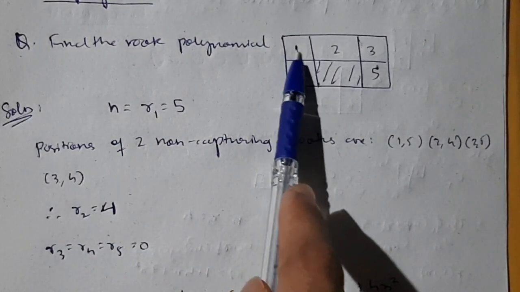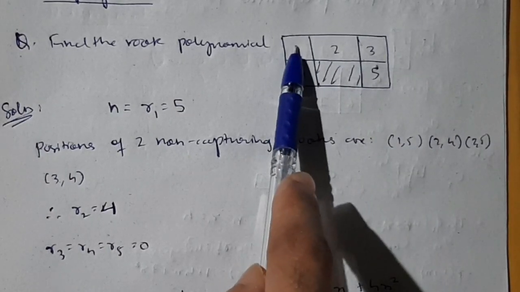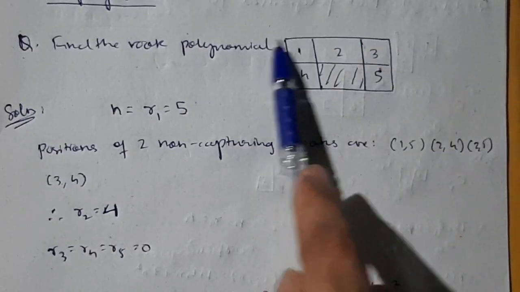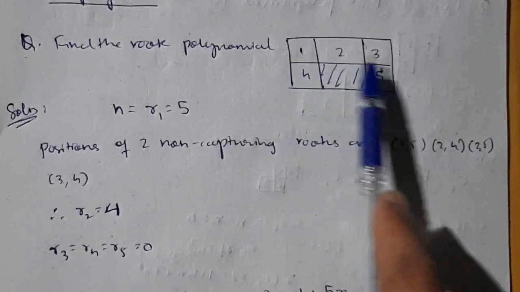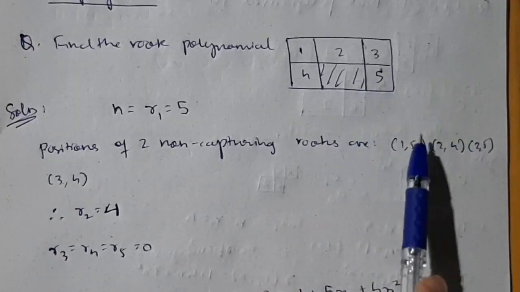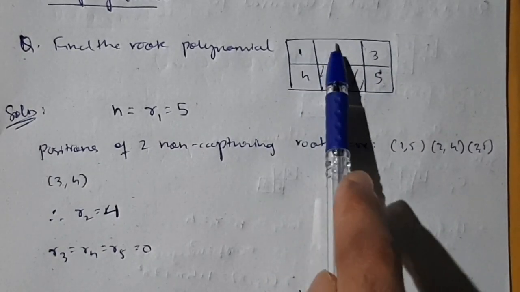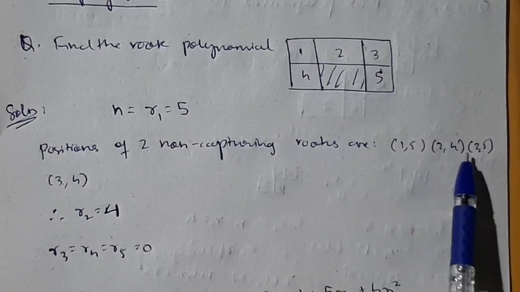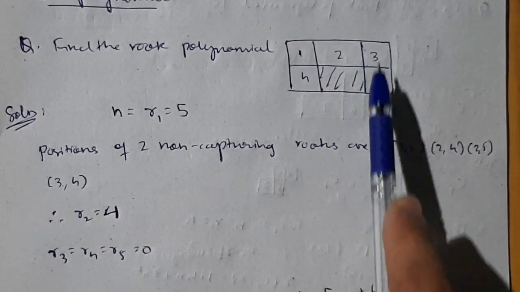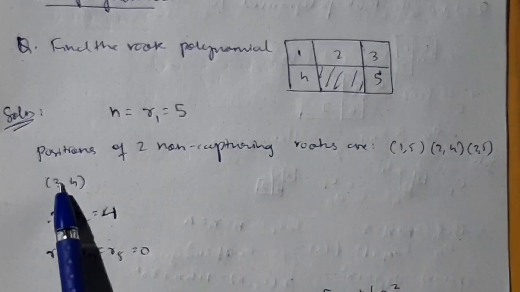Suppose that I select each element. You have to start from the starting element and check. See, if you select this element and cut its row and its column, what will be left? 1 comma 5 is in a different row and different column, right? So you will select it. 1 comma 5 is one option. Second, if you select and cut the row and column, you will have two options left: 2 comma 4 and 2 comma 5. So you write 2 comma 4 and 2 comma 5 here. Then for 3, if you select 3 here and cut the row and column, you will have 3 comma 4 left, right? 3 comma 4, like that.